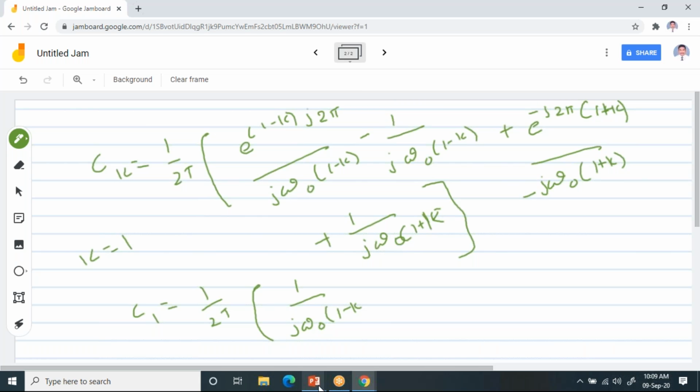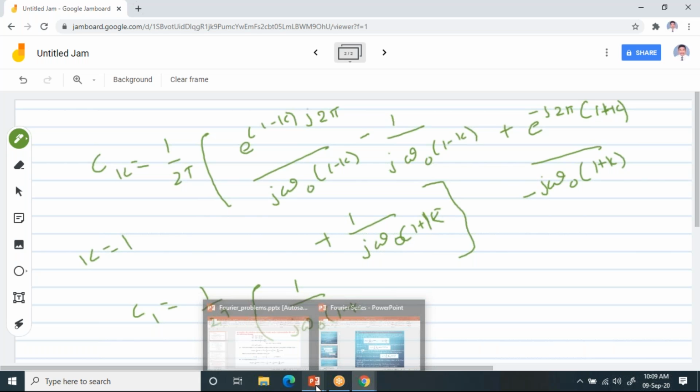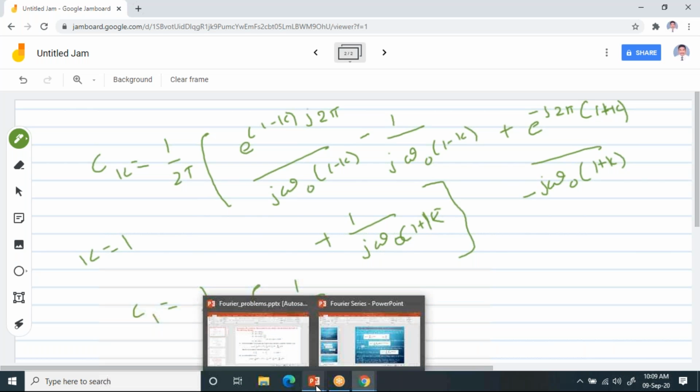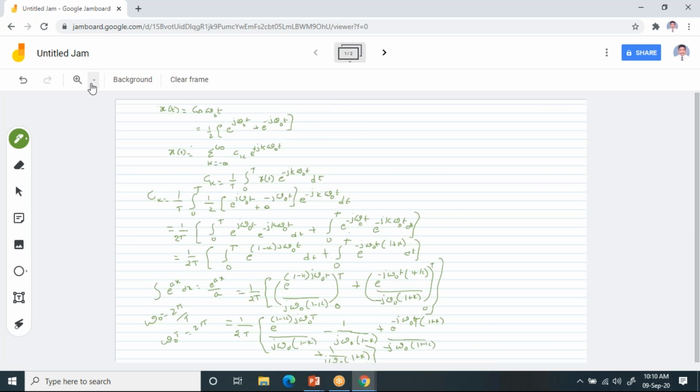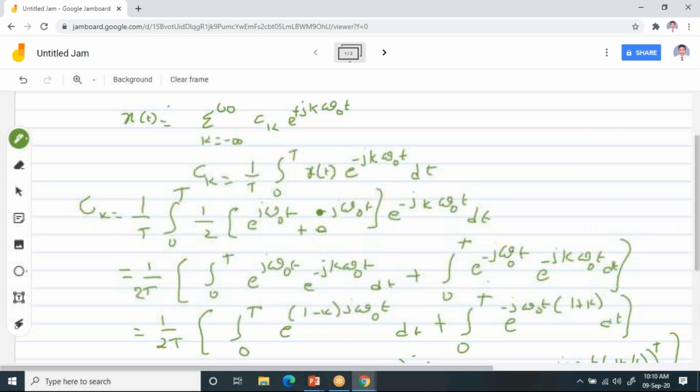Now observe this PPT, now you can understand. This is how you are going to simplify each and every term using this mathematical analysis. Like this, you have to solve all of this and simplify it. And this is how you can get the relation for Ck.